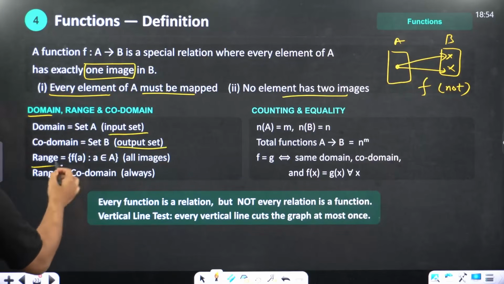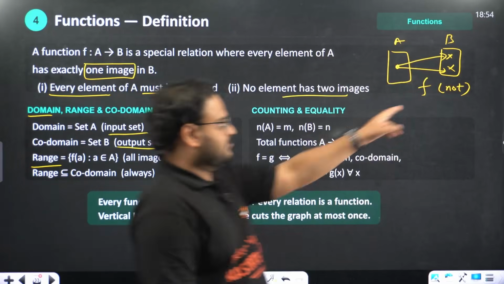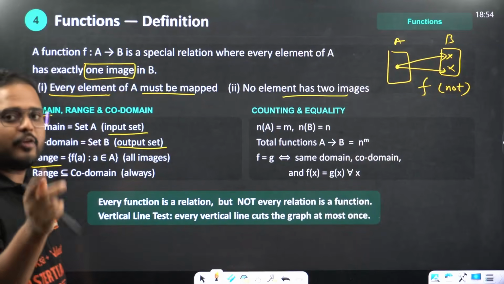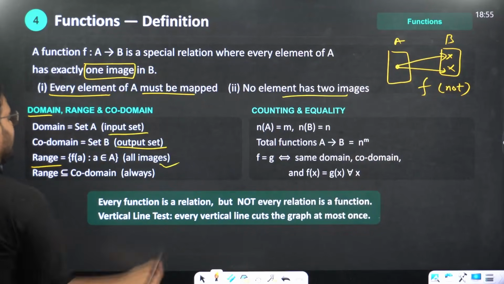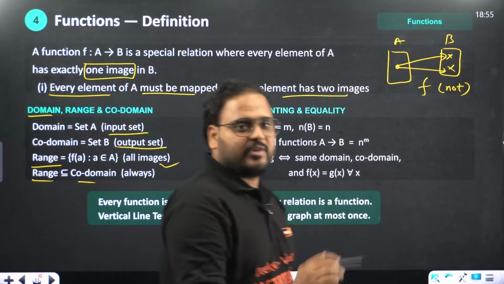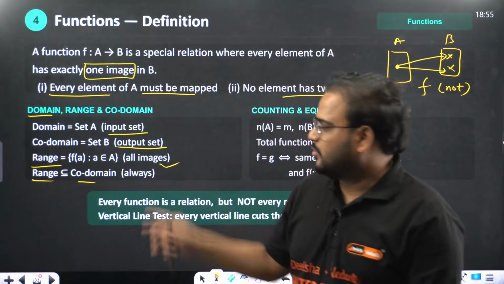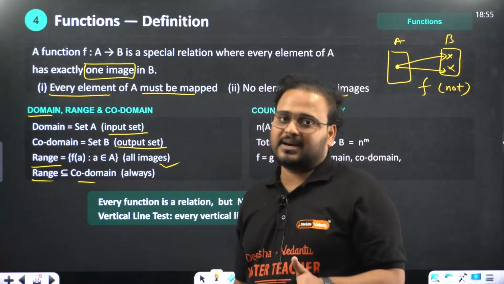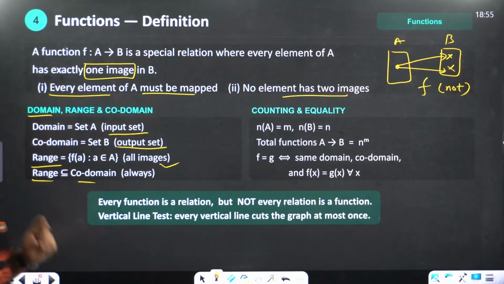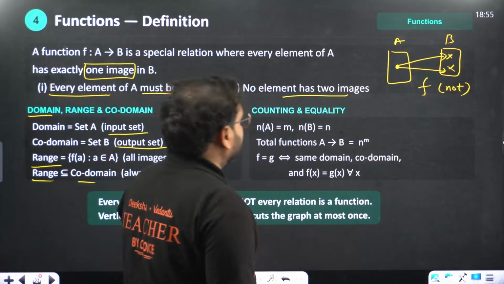What is the range, sir? The set of all images in the mapping, the second elements of the ordered pairs, is called the range. And the range is always less than or equal to the codomain. Range is always a subset of the codomain. It will never be more than that. Clear? Okay, sir.